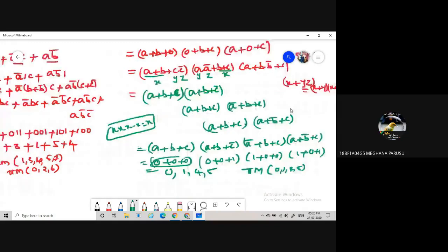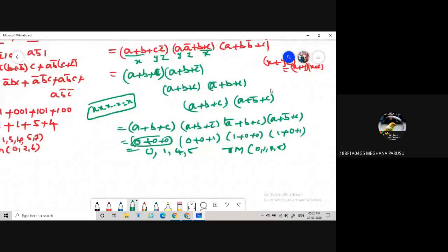0 plus 1 plus 0, so this one is right. 0 plus 1 plus 0 is nothing but 2.